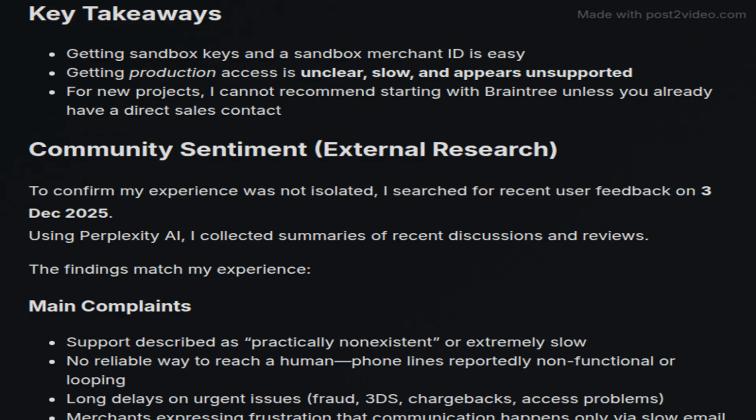Key takeaways of the author's experience include the ease of obtaining Sandbox keys, contrasted with the unclear and slow process for production access. The author strongly discourages new projects from choosing Braintree without a direct sales contact.